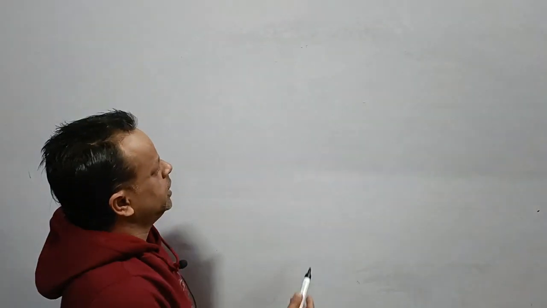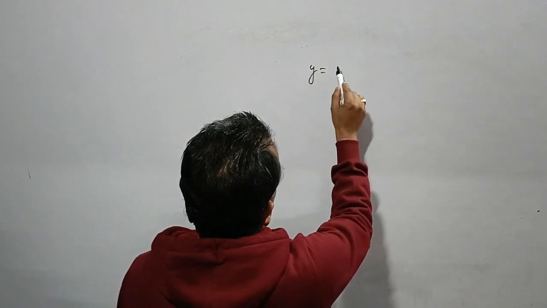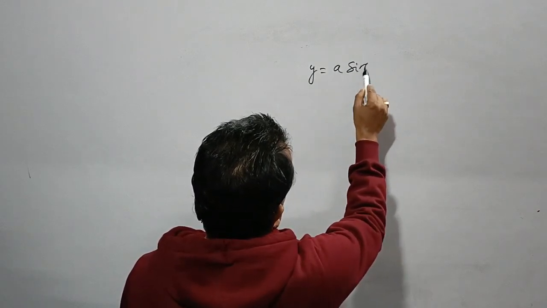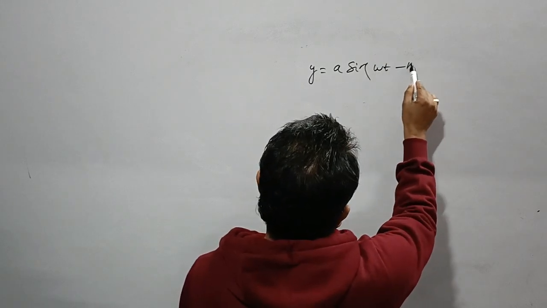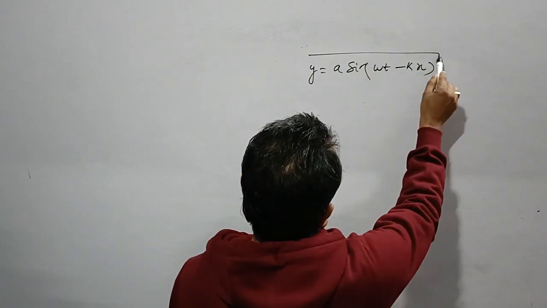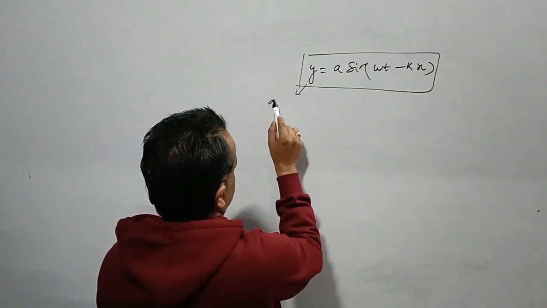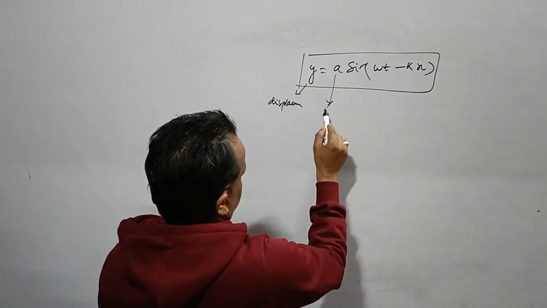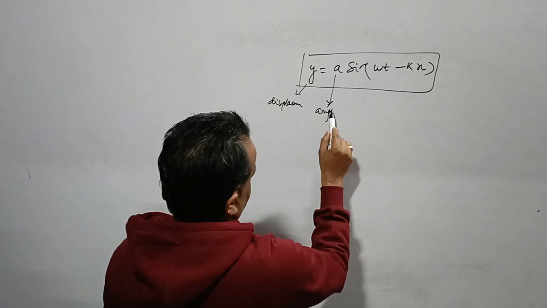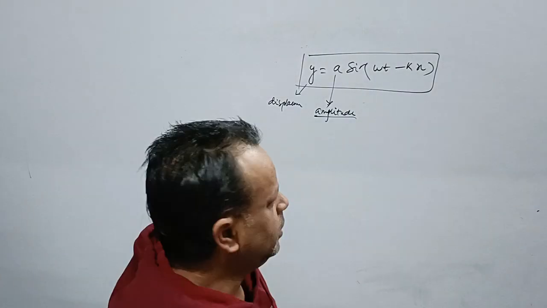When we talk about waves, the equation is y = A sin(ωt − kx). Here y is the displacement. A is the amplitude, the maximum displacement of the particle from the mean position.